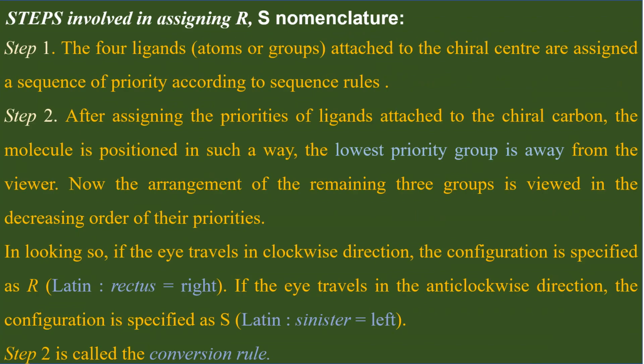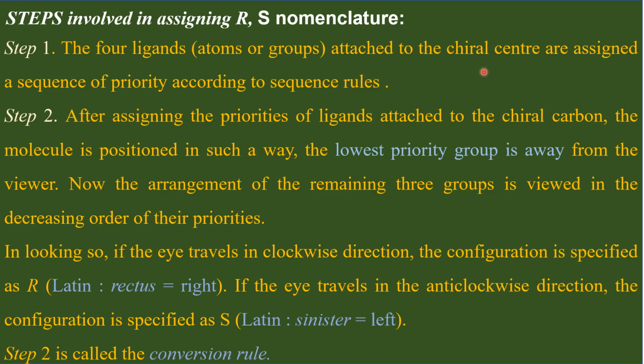How to assign RS configurations for the chiral centers present in a molecule? So what are the steps involved in assigning this RS nomenclature? What is the procedure that we have to use for assigning RS nomenclature for every chiral center? So the first step is to identify the 4 ligands or the 4 groups connected to a chiral center, and then assign them priority numbers.